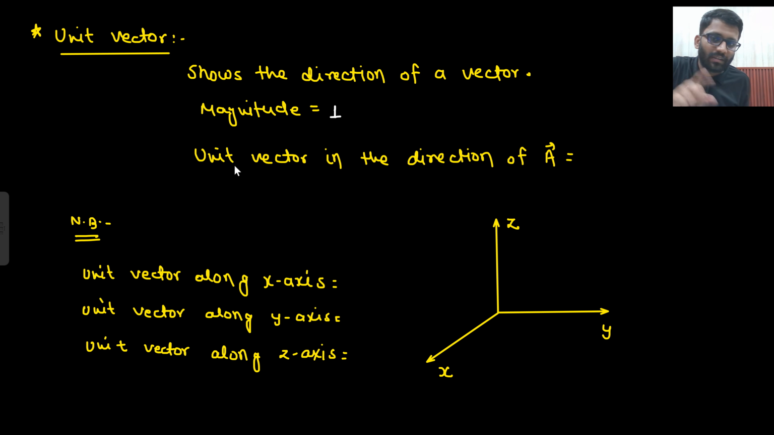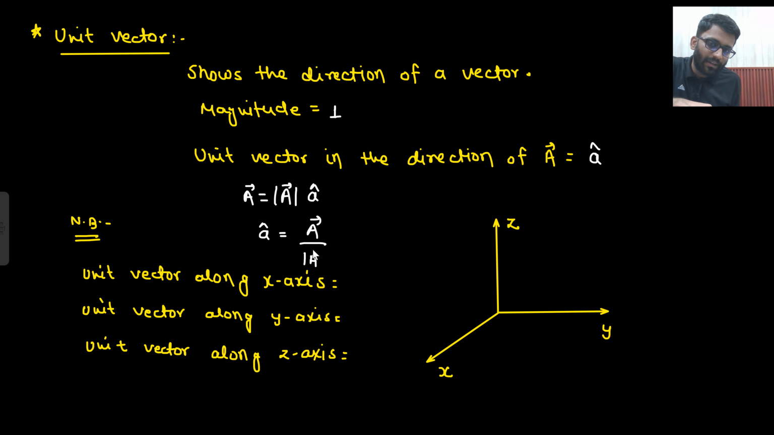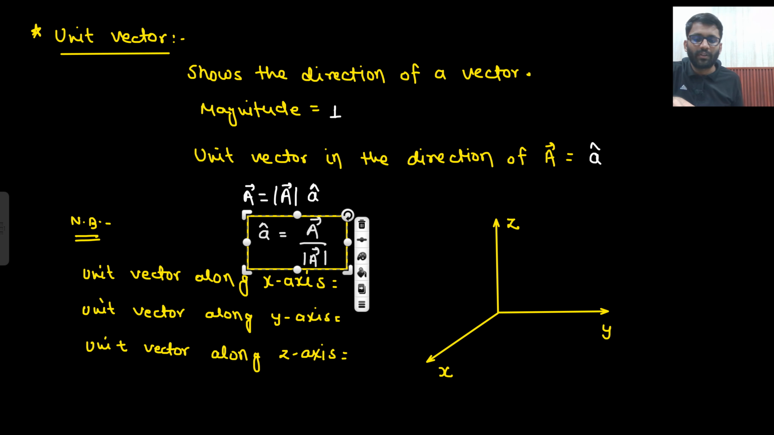So the unit vector in the direction of A is known as A cap. This will show the direction of vector A. And how is vector A represented? Vector A is represented by magnitude of A and A cap. So what will you get as A cap? A cap will be vector A divided by magnitude of A. So this is your A cap.